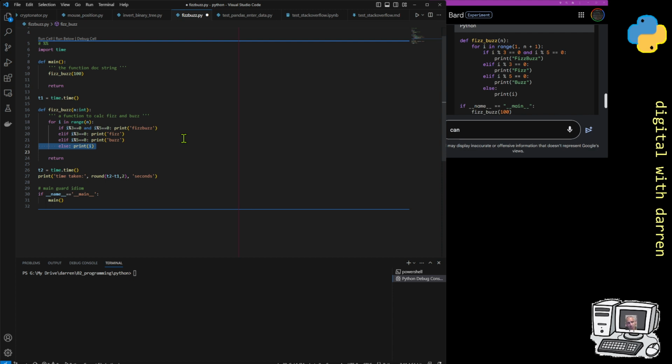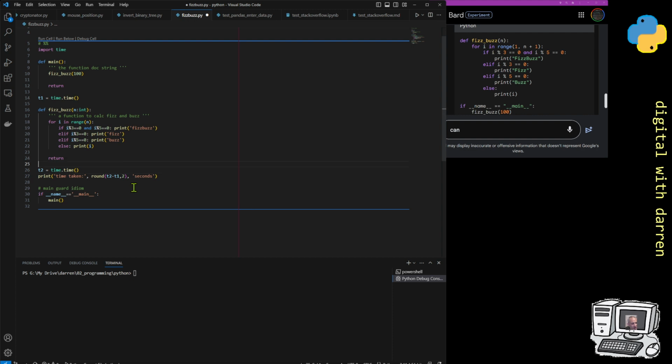So they're all of your cases. You've either got something that's divisible by both, which had to be done first, then something divisible by 3, then something divisible by 5, and then everything else just gets printed, because that's the default if none of these if and else if conditions get triggered. And this time thing is just to time how long the function takes. We've got a starting time t1 and an ending time t2. It's quite common for me to do this, the time taken, which is t1 minus t2, and that's basically it. Now we stuck it into a main guard.